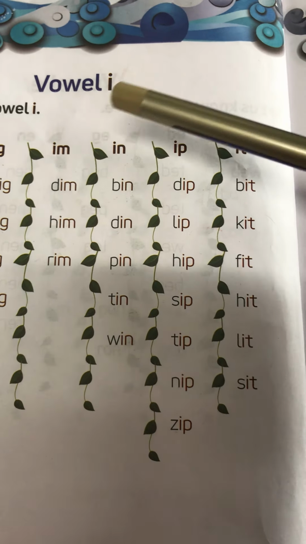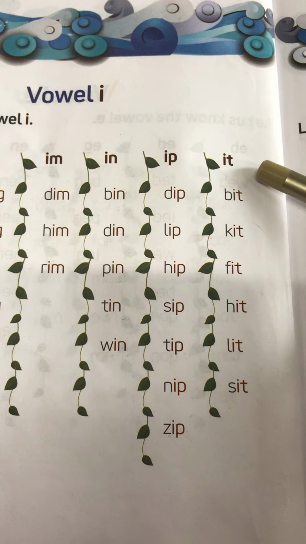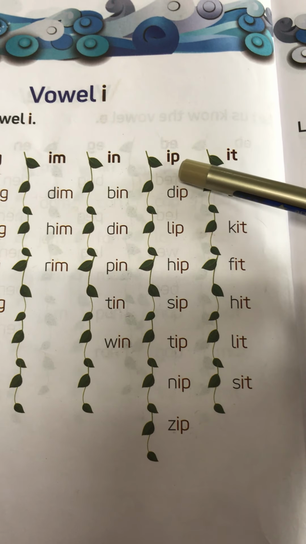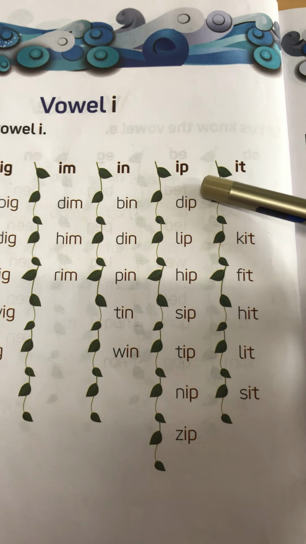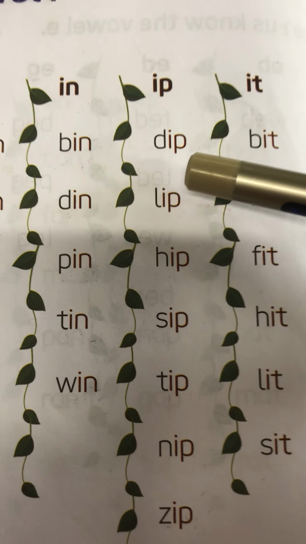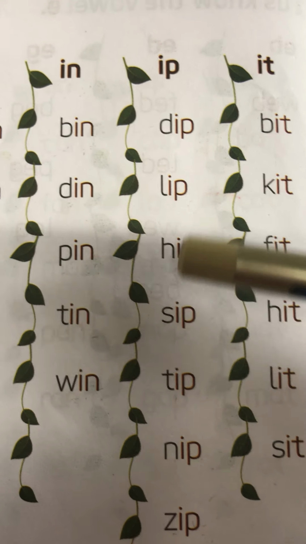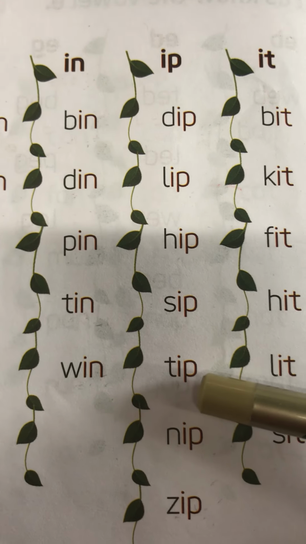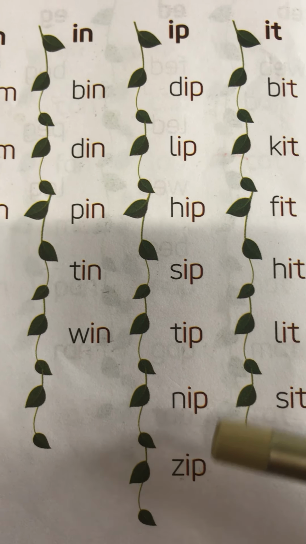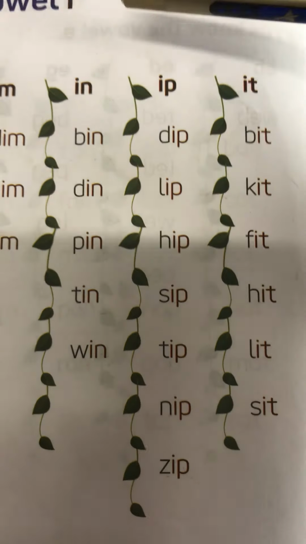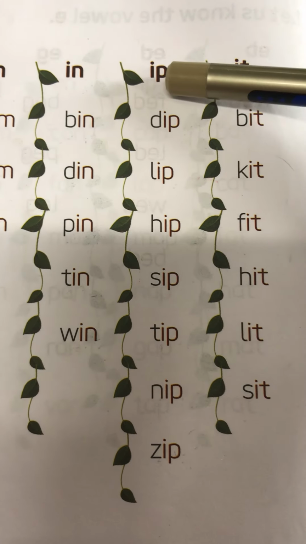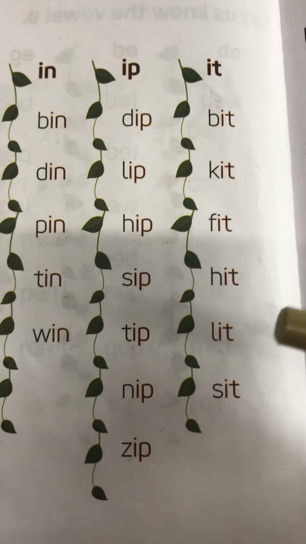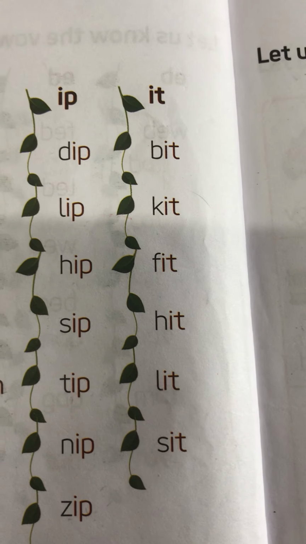So, kids, today again we will do vowel I words, and today it is our last one: it words. In our last class, we did ip words. So, first of all, we will revise all the ip words. Dip, lip, hip, sip, tip, nip, zip. Okay, kids, so these are the words that we did in our last class. And today we will do it words.